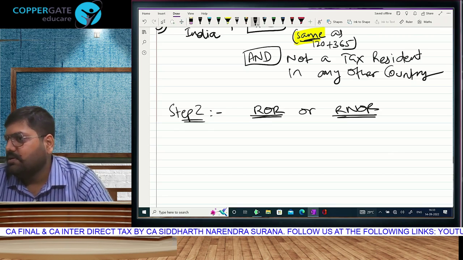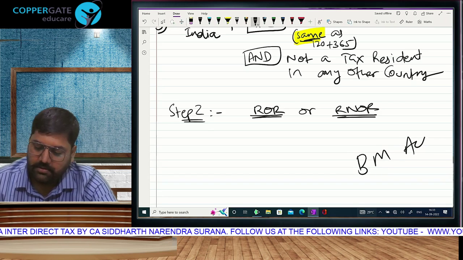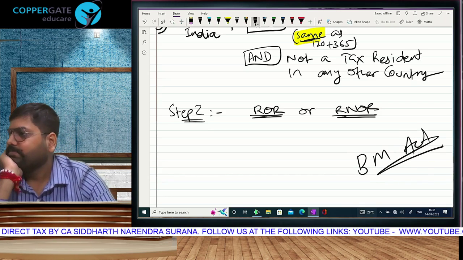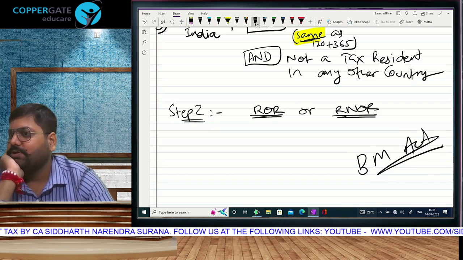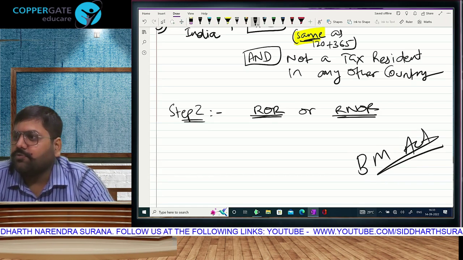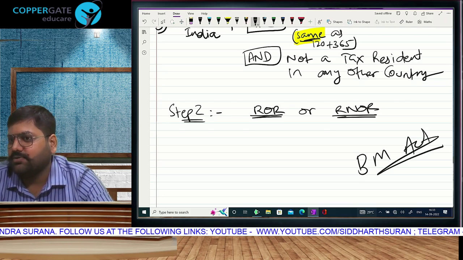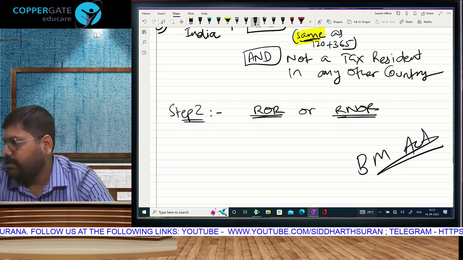Sir, why is that? In India there is a law called Black Money Act. Short name, yeah. Actual full name of the law, you know. The Black Money, Undisclosed Foreign Income and Asset and Imposition of Tax Act 2015. It is black money.